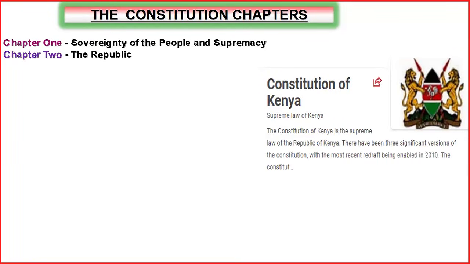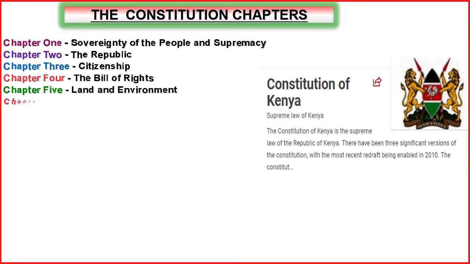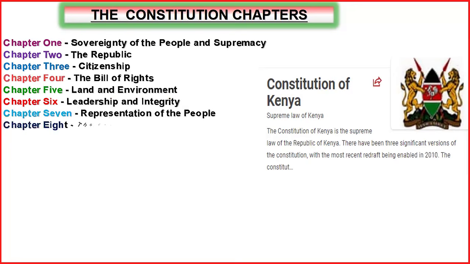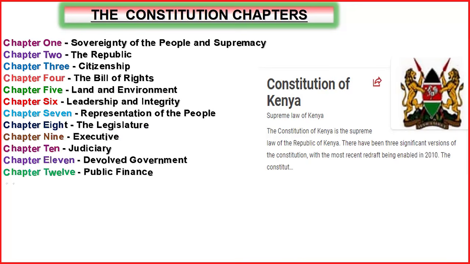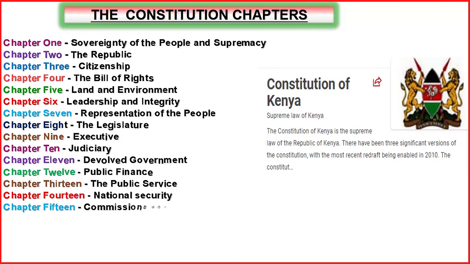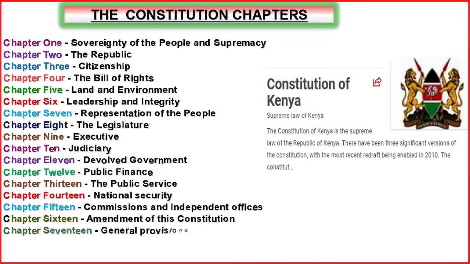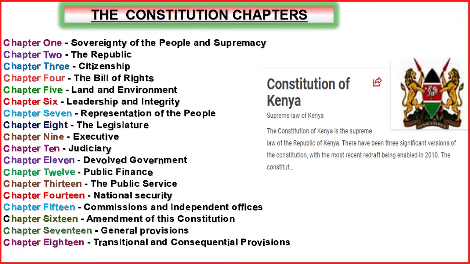Sovereignty of people and supremacy, the republic, citizenship, the Bill of Rights, land and environment, leadership and integrity, representation of the people, the legislature, the executive, judiciary, devolved government, public finance, public service, national security, commissions and independent offices, amendments of this constitution, general provisions.